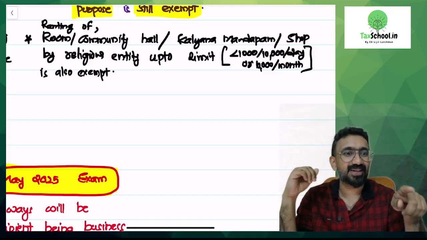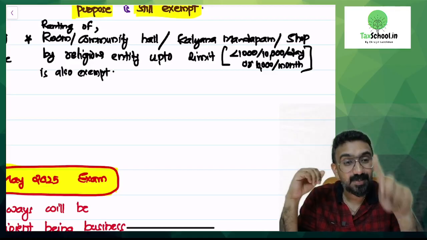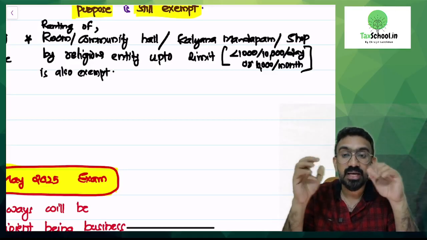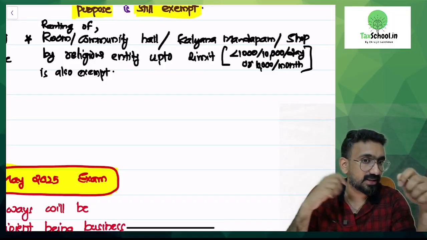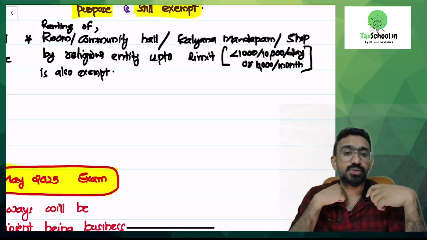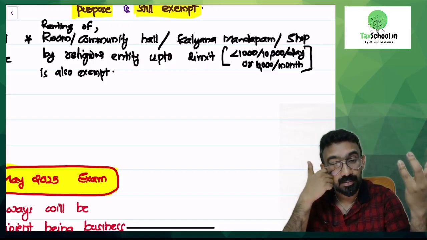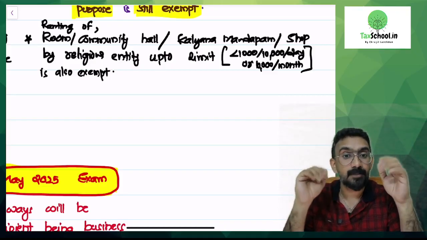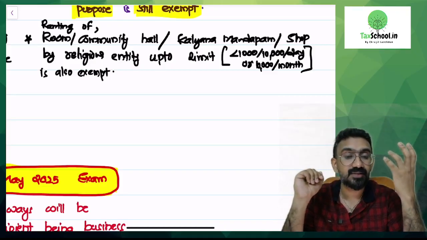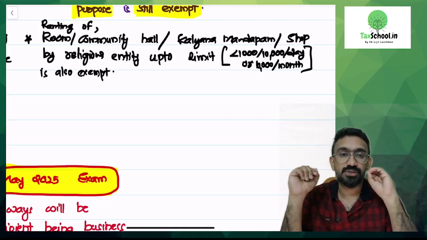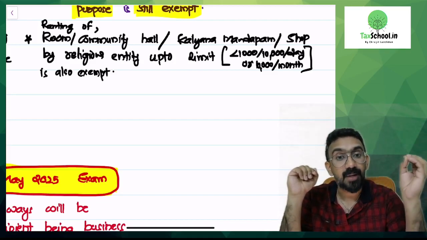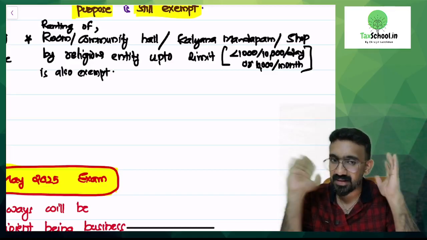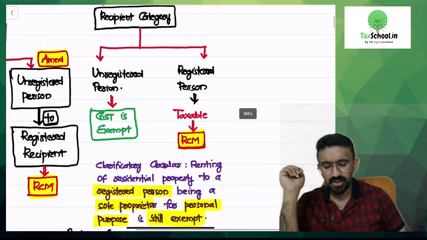If it is a commercial property, a religious place having a commercial property inside that. Say if you go to a temple, if you go to a mosque, you could find some commercial spaces around it. They might be selling some chains, some kind of monuments of the god deity, some kind of artifact. They will sell all this. These are commercial spaces. Sometimes this is owned by the religious place. There is an exemption for that commercial renting, provided the monthly rent is less than 10,000 per month. That also can be clubbed with this and then learnt. That's all about commercial renting.